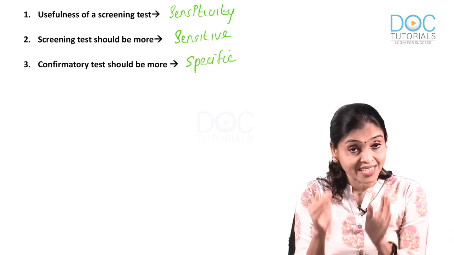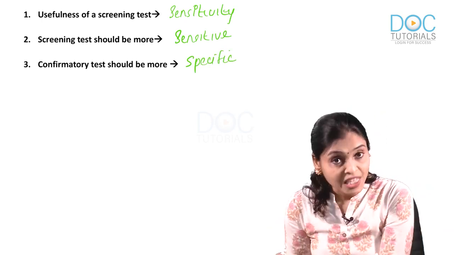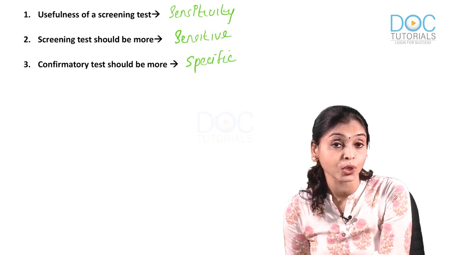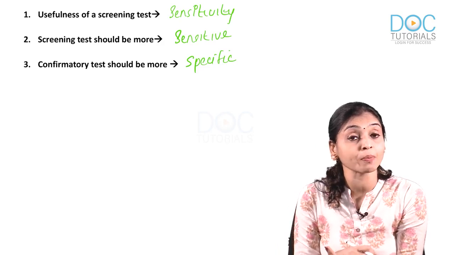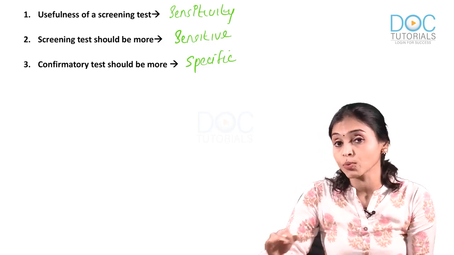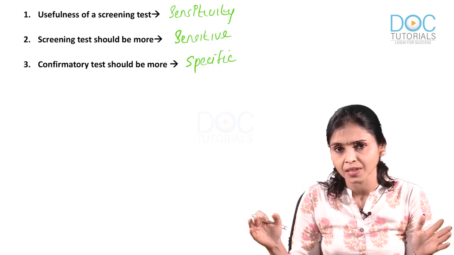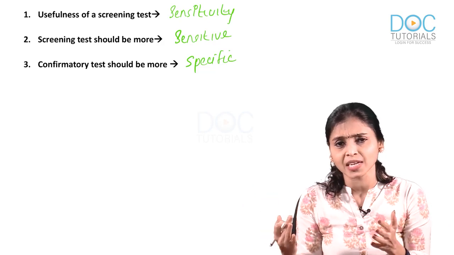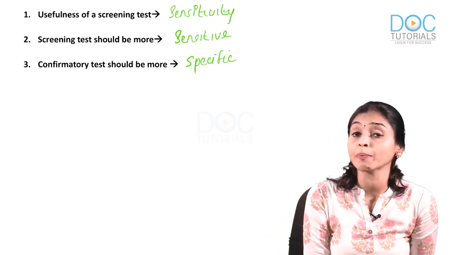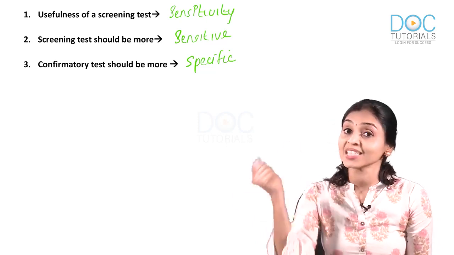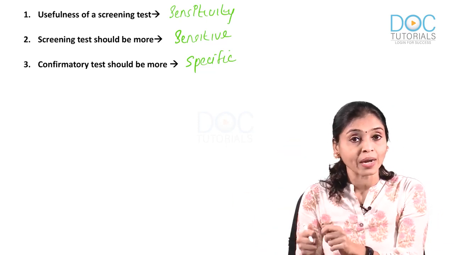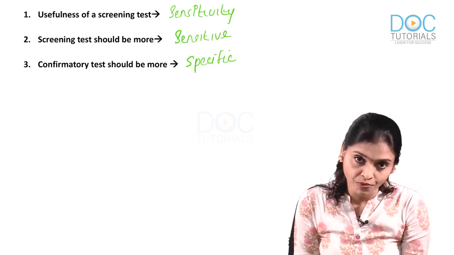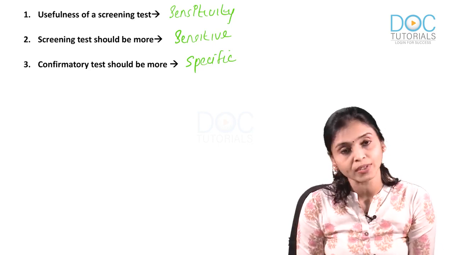Tests with high specificities are the ones which are usually applied as confirmatory tests on those who were tested positive by the first test. See, the first would be a test that has high sensitivity, so that will pick as many diseases as possible, and on those who tested positive by the first test, you apply a second test, as in the case of ELISA and Western blot. You apply the second test which is more specific. Are you with me? That is what I want to tell you.